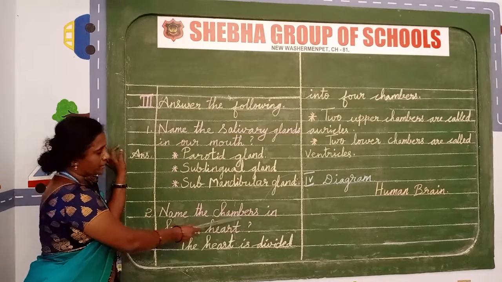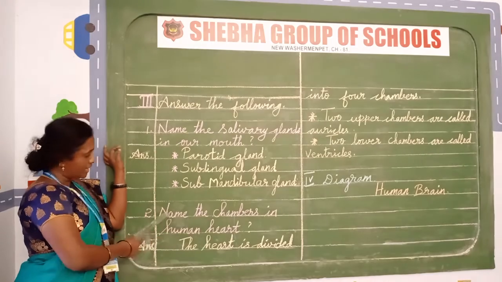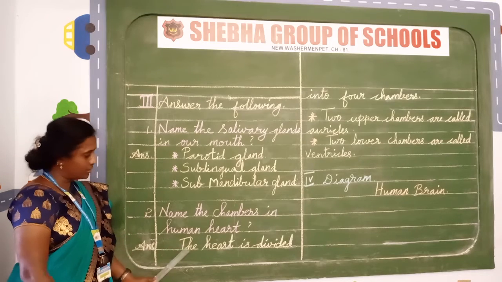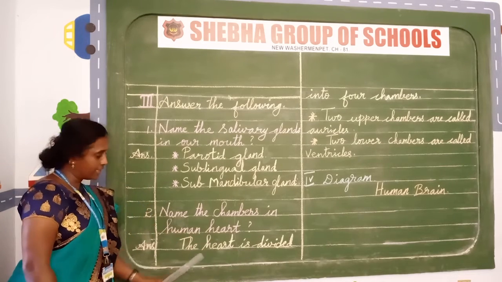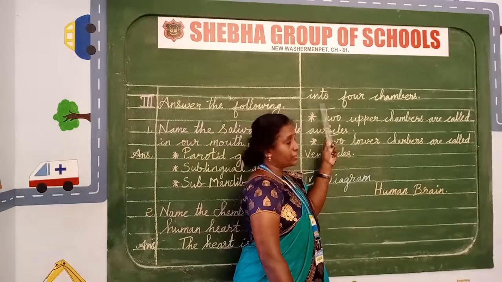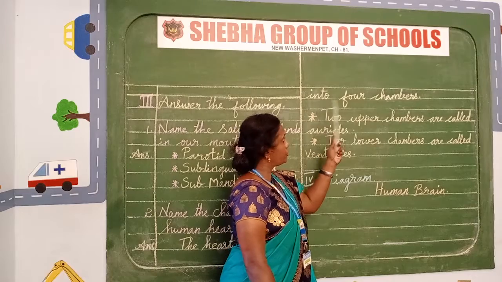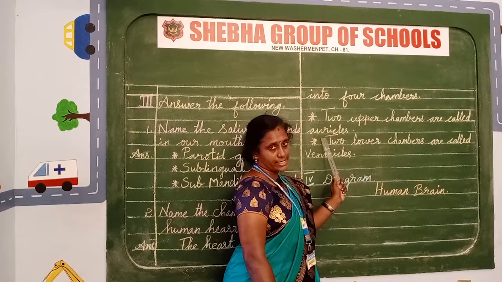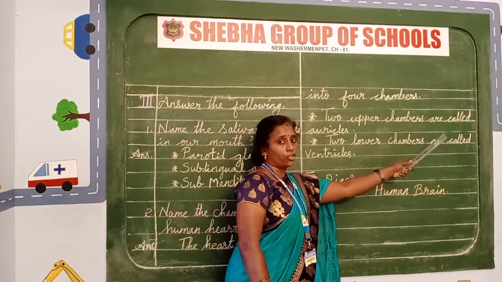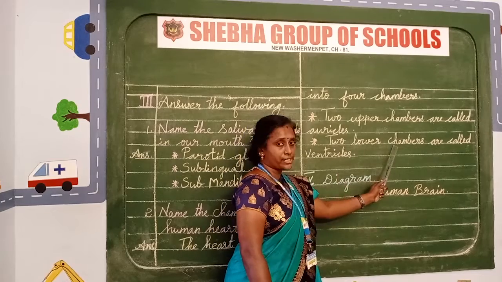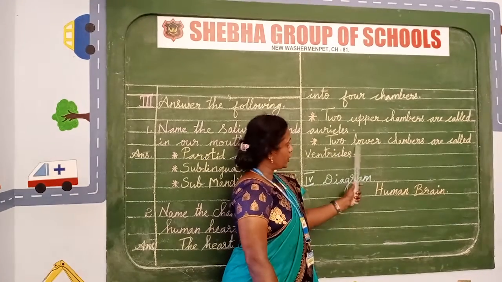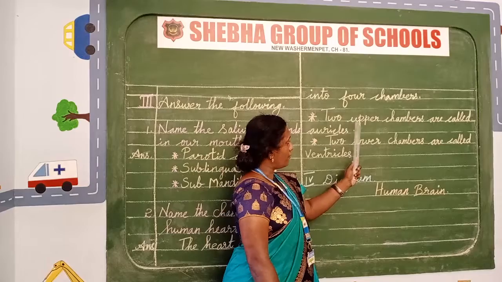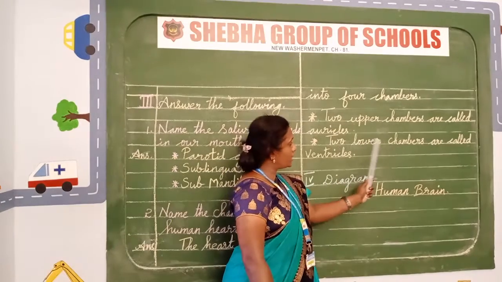Name the chambers in the human heart. Answer: The heart is divided into 4 chambers. 2 upper chambers are called auricles. 2 lower chambers are called ventricles.